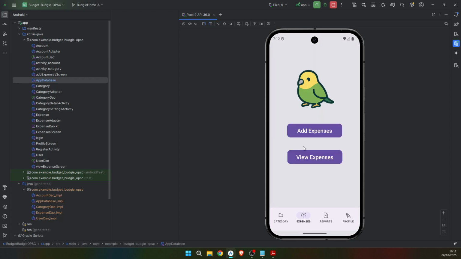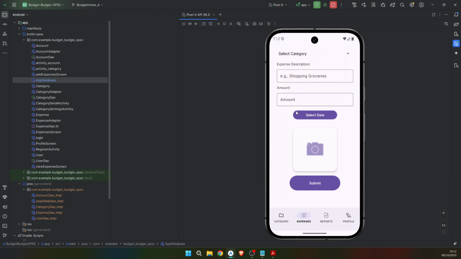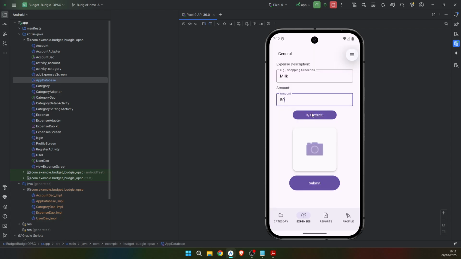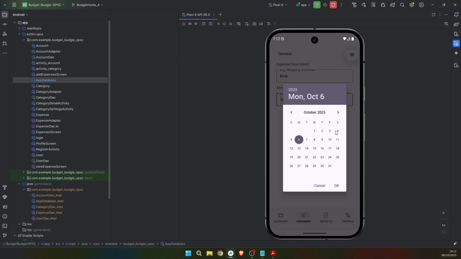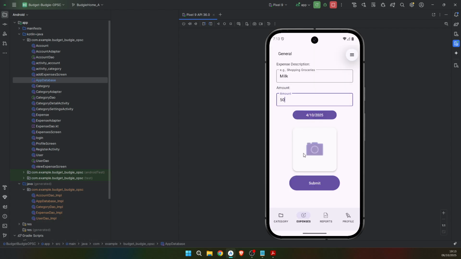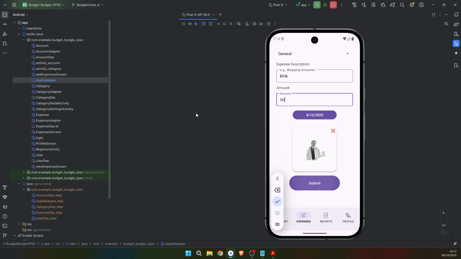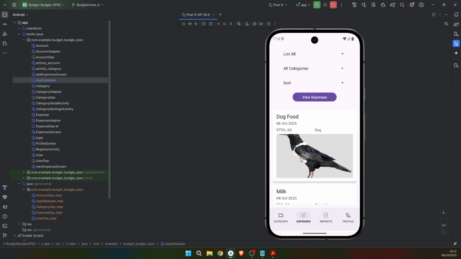Cool. So we can go back and we can add another expense. This one will be general, and we're going to have milk. And I spent $50 on milk. It's very expensive milk. And I'm going to have it on that day, or Saturday, grocery shopping on Saturday, and add a picture to it, and it will show up here as well.